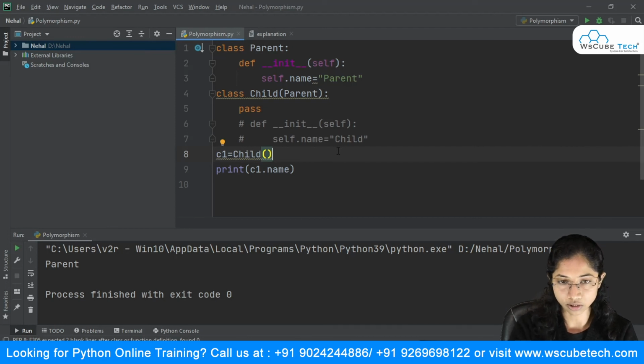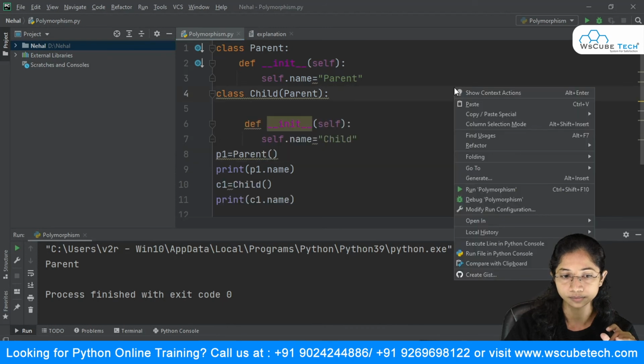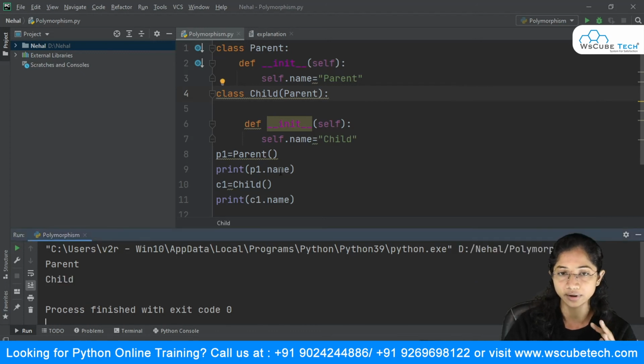So I will say p1 is equal to Parent, and print p1.name. This will print parent and this will print child. So you can see parent and child. This was all about variable overriding.